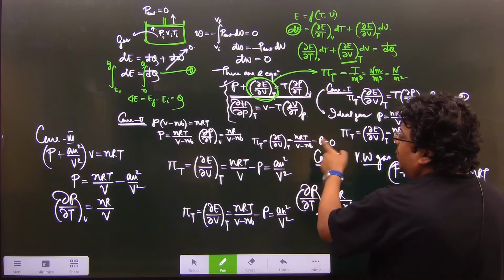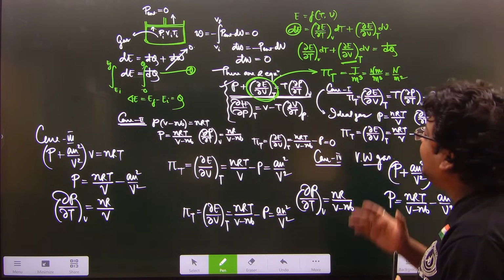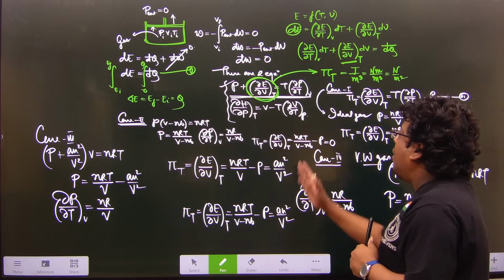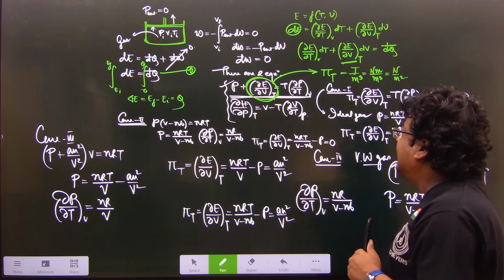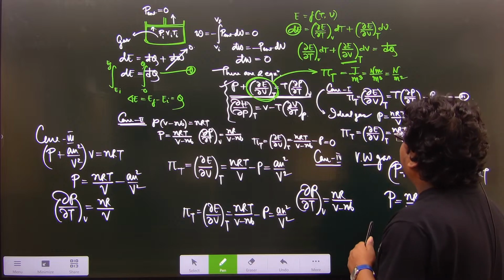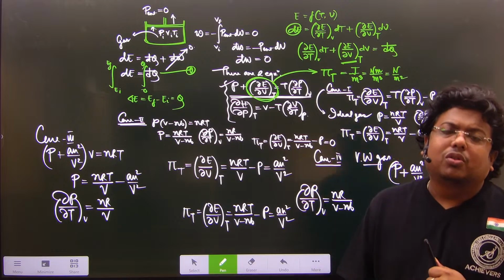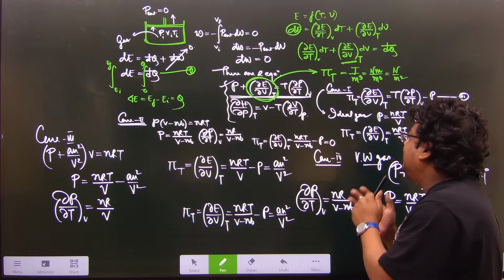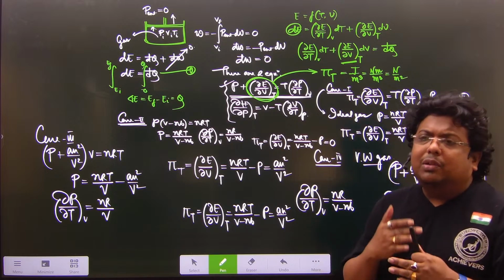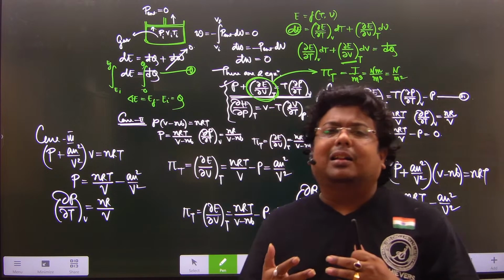Hence we can obtain del E del V at constant T, or the pi T, that is the internal pressure, equal to 0. So what does it mean here? It means there will be no type of internal pressure.